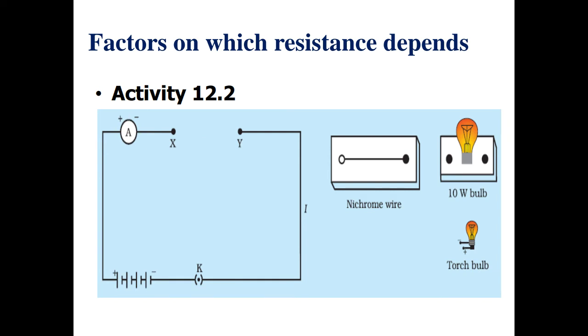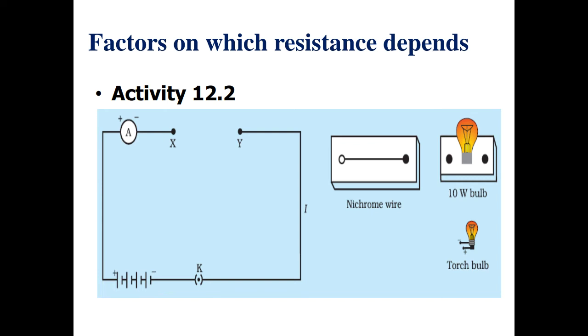And we can take some more materials also. We fix these materials between X and Y points, and we notice the amount of current flowing through the circuit with the help of this ammeter. So what will we observe? We will observe that the current is different for different components. It proves that as different components have different resistance, different length, different materials, because of different resistance, the current in the circuit is different.